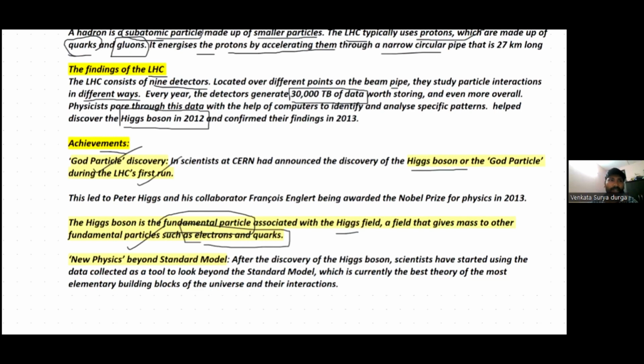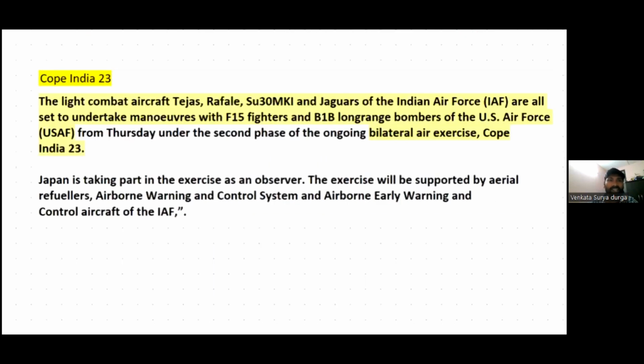Okay, the next news article is that the COPE India exercise between the India and USA Air Forces is taking place in India. This exercise is very important for interoperability of the two forces and increasing the trust and confidence of these two forces, especially in the context of Chinese assertiveness at India's borders and in the Indian Ocean region, and the USA's increasing importance for the Indo-Pacific. So COPE India assumes significance.